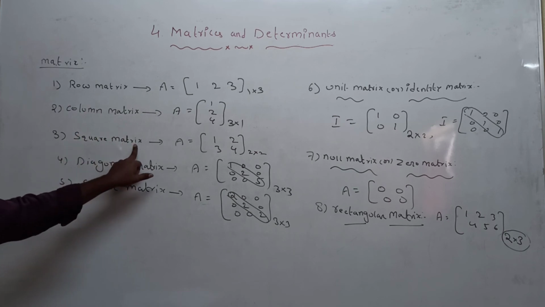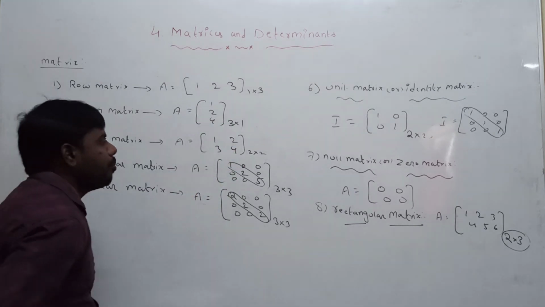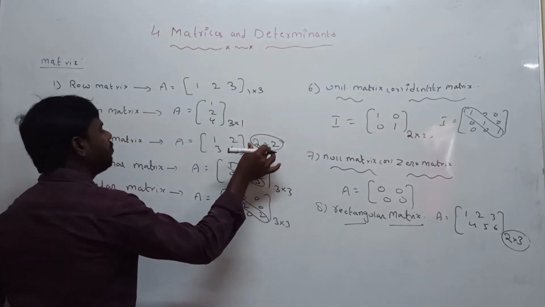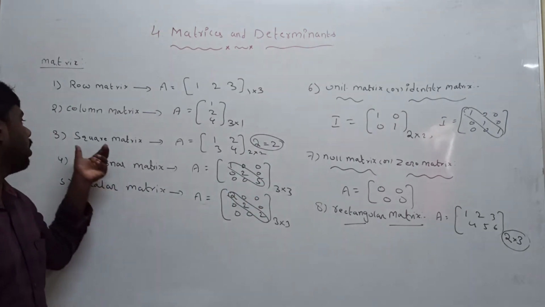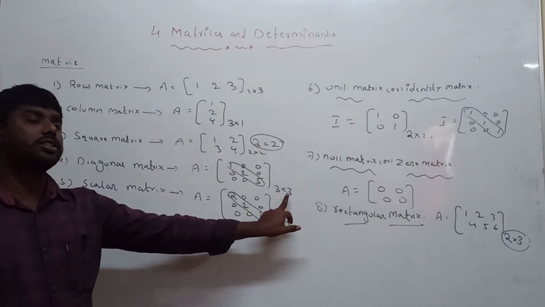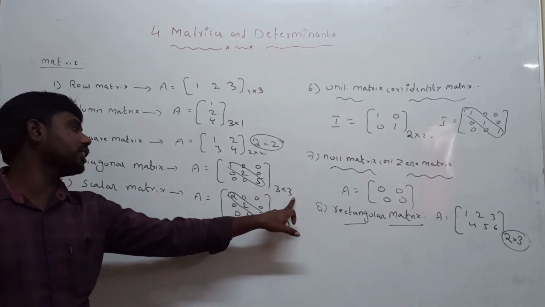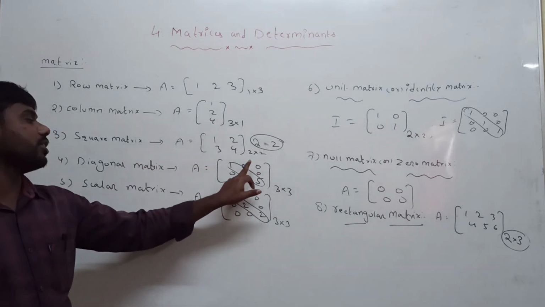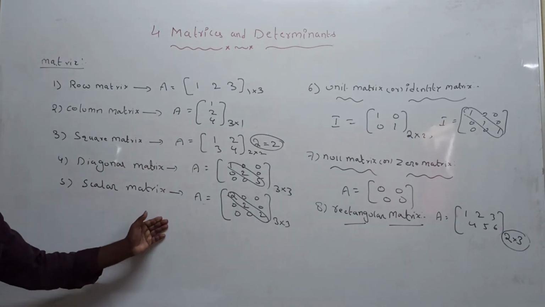Third one is the square matrix, a matrix having the number of rows equal to the number of columns. How many rows are there? 2 rows and 2 columns. That's why this type of matrix is called a square matrix. Next is the diagonal matrix. We are taking a square matrix, so a square matrix is said to be a diagonal matrix if the non-diagonal elements are zeros. It is called a diagonal matrix.